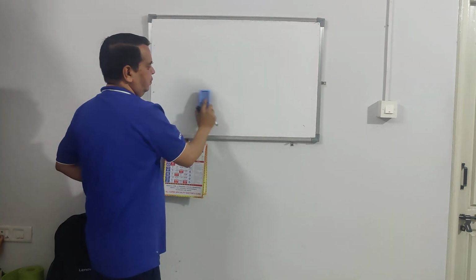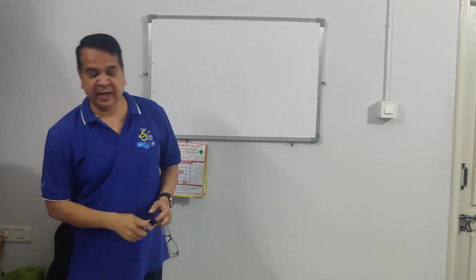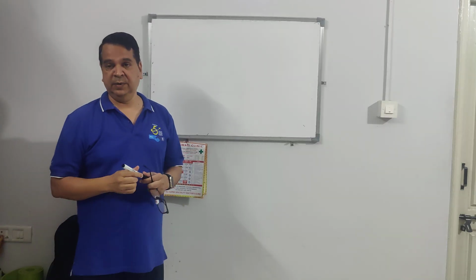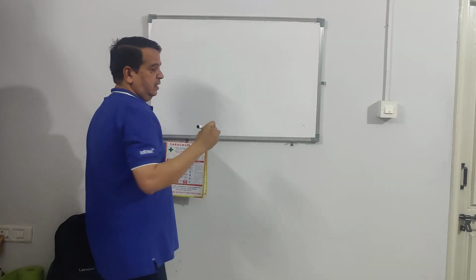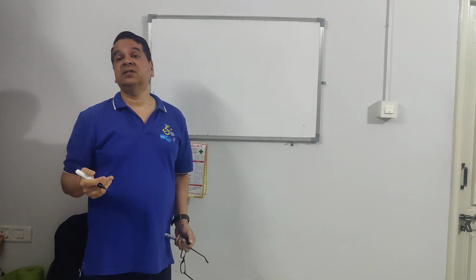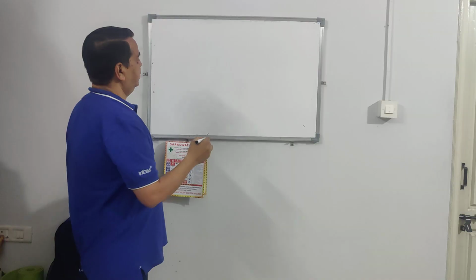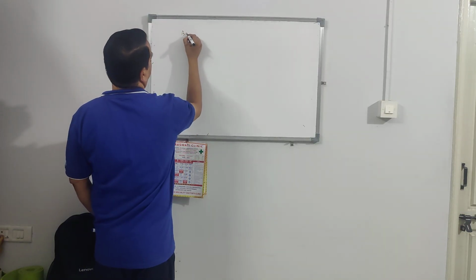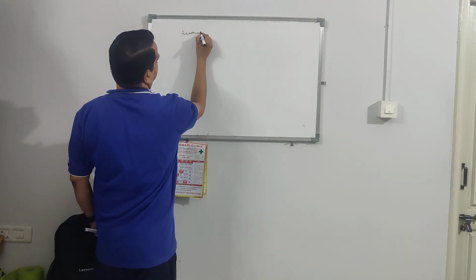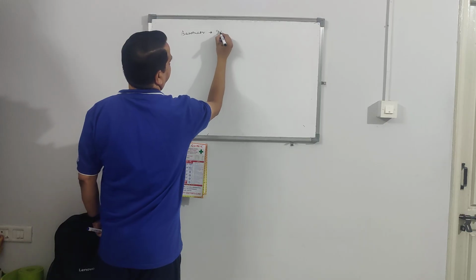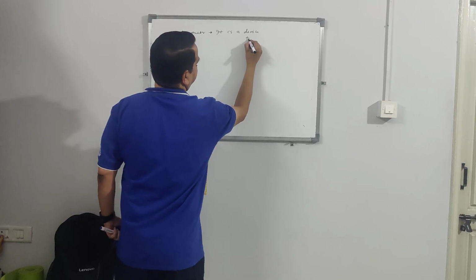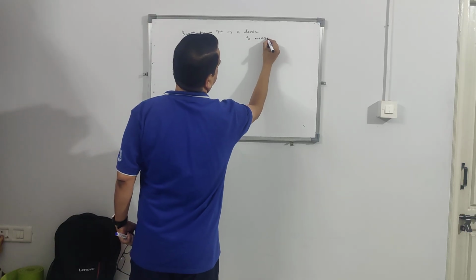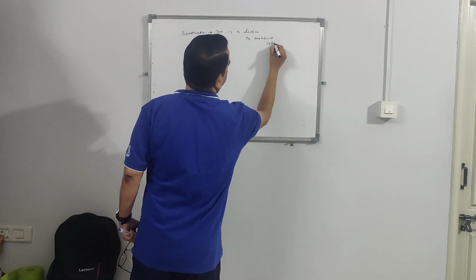We will see what the value of atmospheric pressure is. It is measured by a device called a barometer. So what is a barometer? A barometer is a device to measure atmospheric pressure.